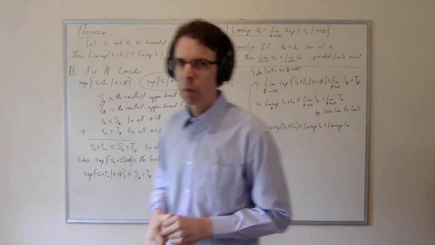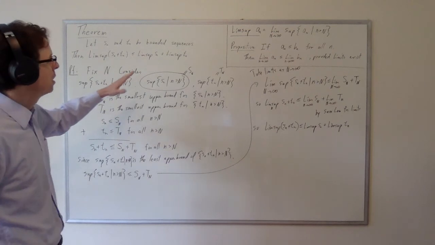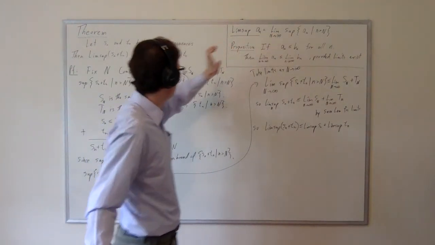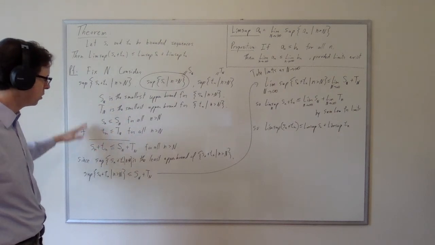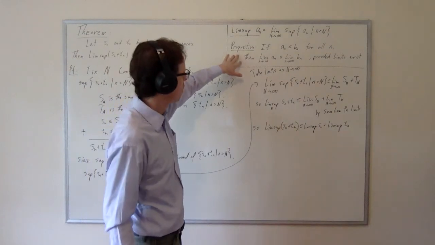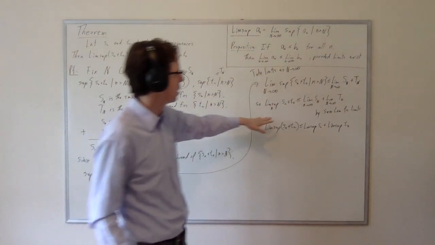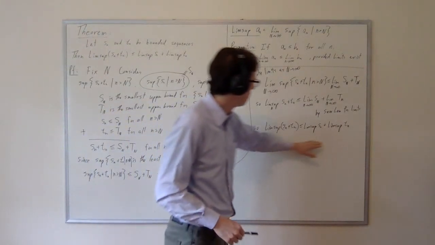So what makes this proof somewhat challenging is that it combines the definition of the supremum with the definition of upper bounds and the behavior of upper bounds with this inequality for sequences with the sum law for limits. So all of these pieces fall into place and we get this proof.